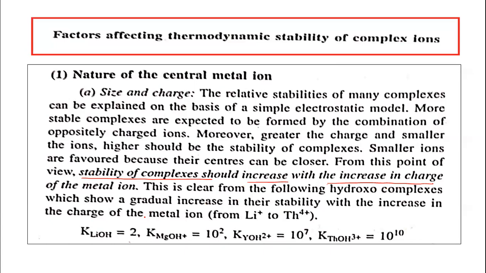Take the hydroxo complexes of metal ions, from lithium to thorium, where the charge will be increasing. You can see for lithium, the charge on the metal ion is a positive charge, lithium plus. The second one is magnesium, which has a dipositive charge. The third one is yttrium, which has a tripositive charge. And the last one is thorium, with a tetrapositive charge.